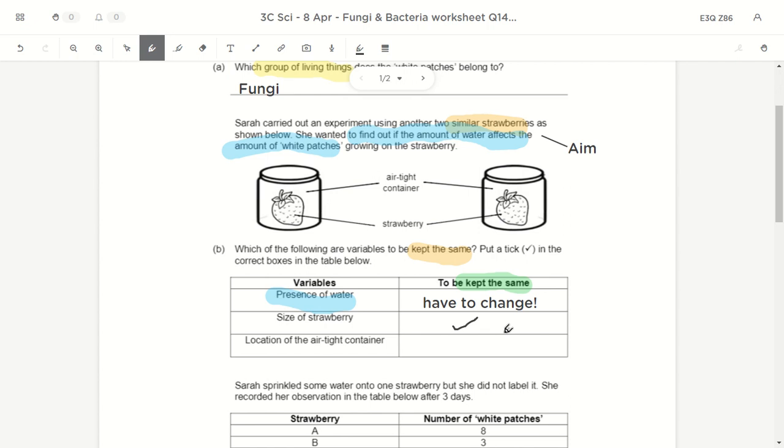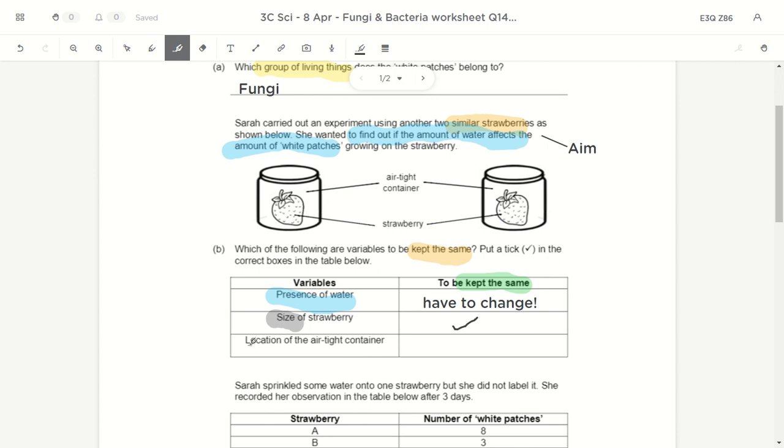So in every experiment, we only change one variable. Okay, and measure the result to see if the changing of that variable will affect the result or not. I cannot change many things at the same time. I can only change one thing, so that the result I get is only due to that one thing that I change. So in this question, I want to change the amount of water, so the result I get is definitely due to the change in my water. So I only change water, I keep the size the same,